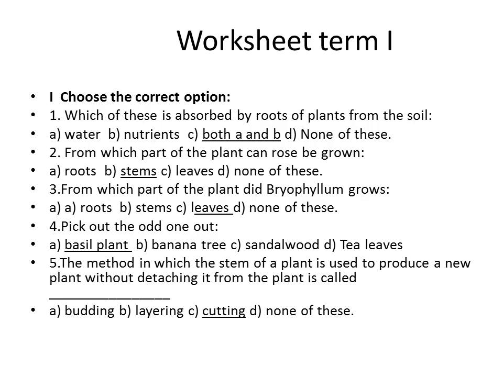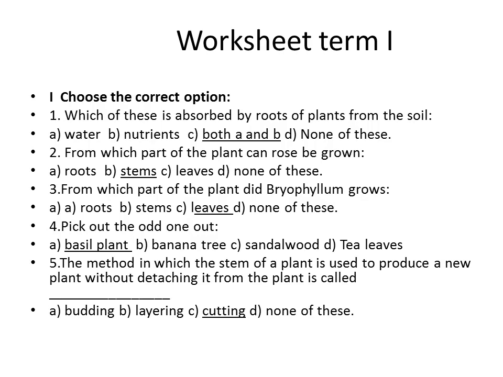Okay, PA1 worksheet. So choose the correct option. This is said to be the first chapter. First question, which of these is absorbed by roots of plants from the soil? From the soil, the root will absorb water and nutrients. So the answer is both A and B.